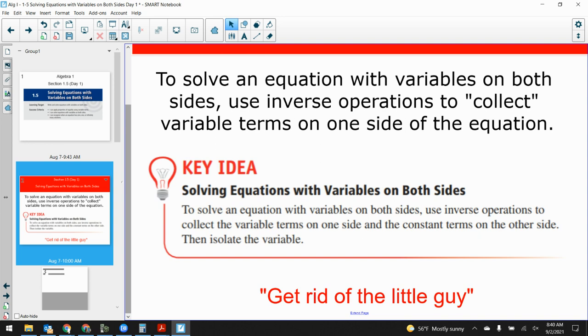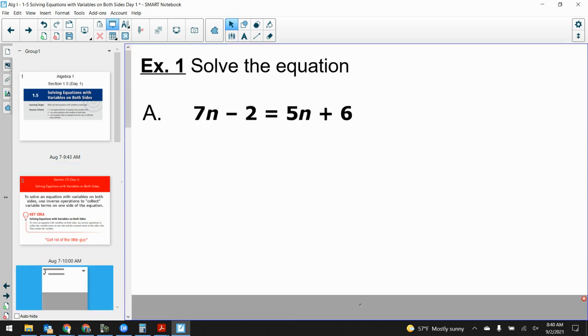Now, what does that mean? Get rid of the little guy. That means that I want to move one of the terms with the variable over to the other side of the equation, and the one that's going to be the easiest to move is the smaller of the 2 variables, the little one. So how do I get rid of it? Well, if it's a positive, I just subtract it over to the other side. If it's a minus, I just add it over to the other side. Okay? So let's practice that a little bit.